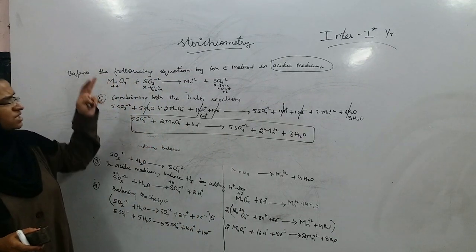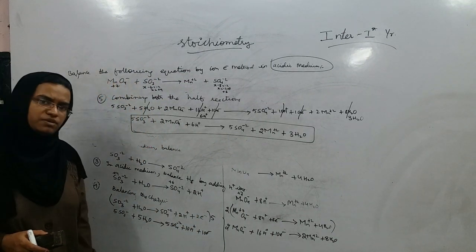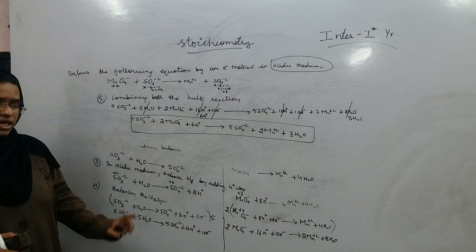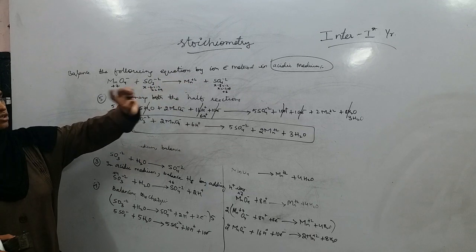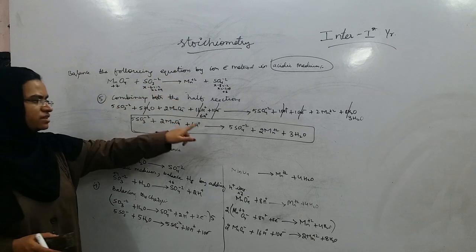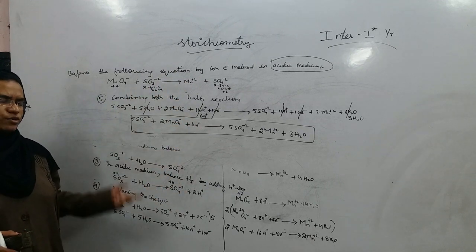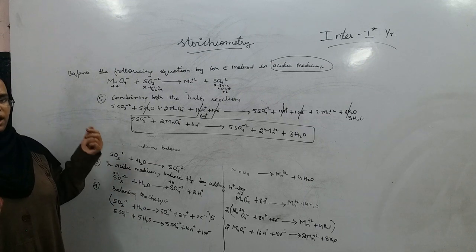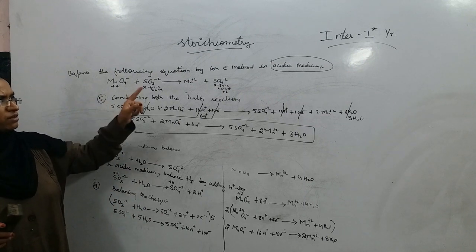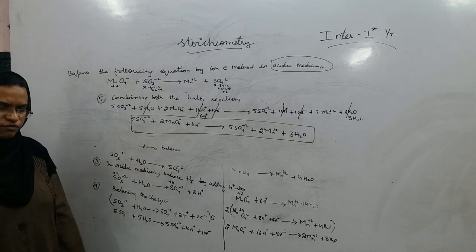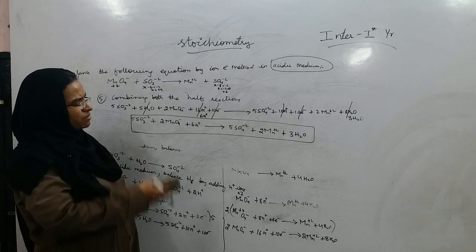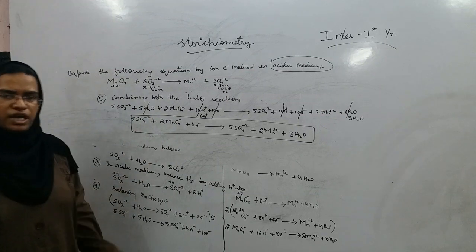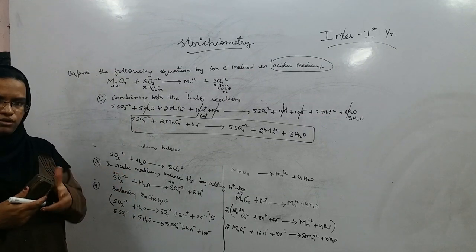If you balance the same equation in basic medium, it will not be the same, it will be different, right? So therefore you have to pay attention to whichever medium they are asking. In that medium only you have to balance. You cannot apply your own rules and balance according to your own medium. Whichever medium they ask, in that medium you have to balance. This is the final equation. In the next class, we will do the same equation in basic medium and then a few other examples also. Okay, thank you.